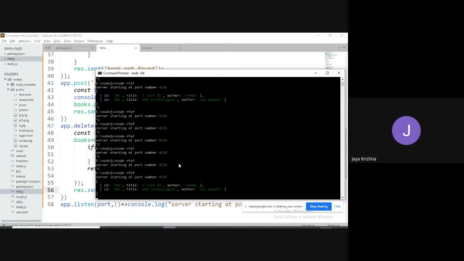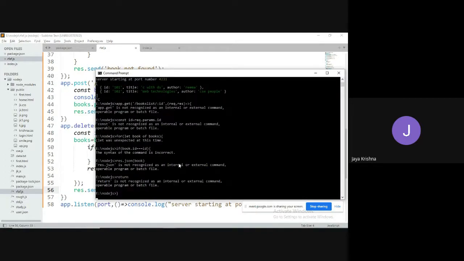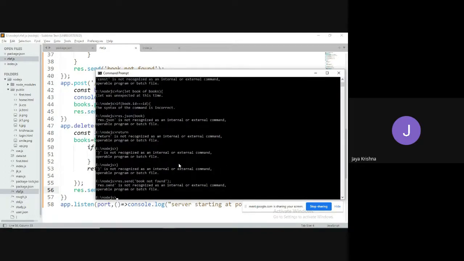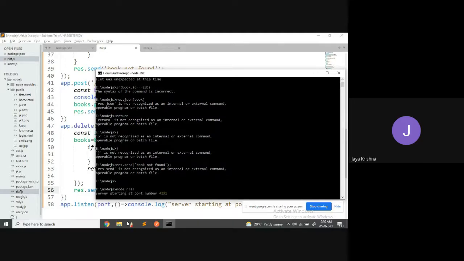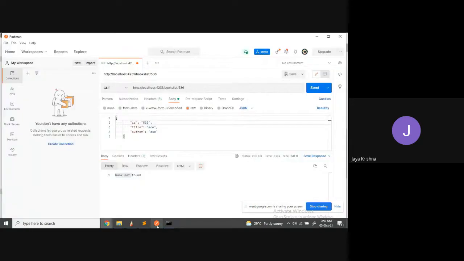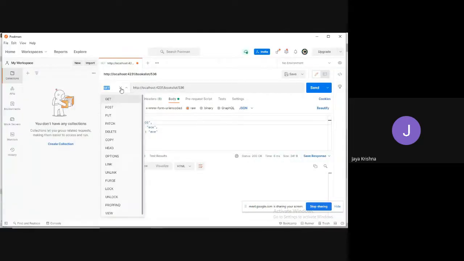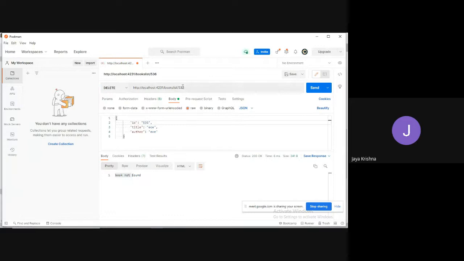I'm going to restart the server. Control C, then node space RFAS. Server started on the port number. I can check only through Postman. Here you have the option called delete. Books list of, for example, I am having the book 101.